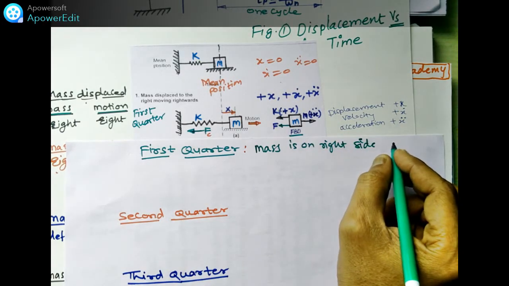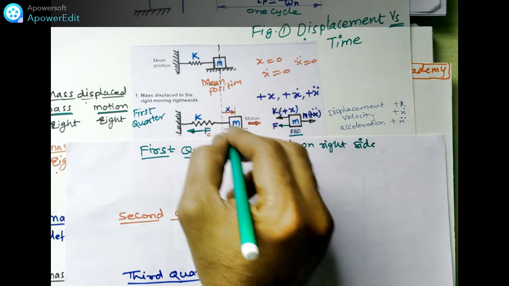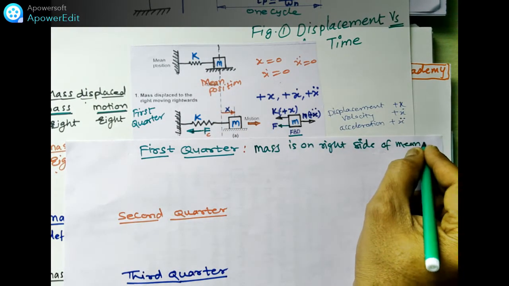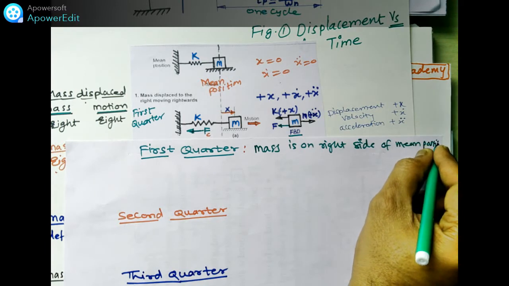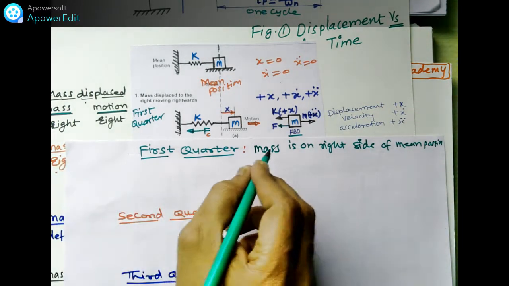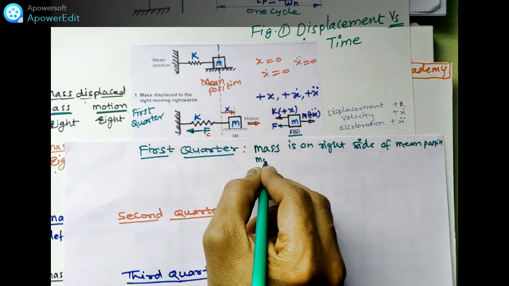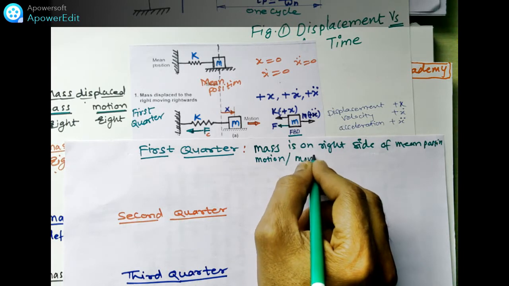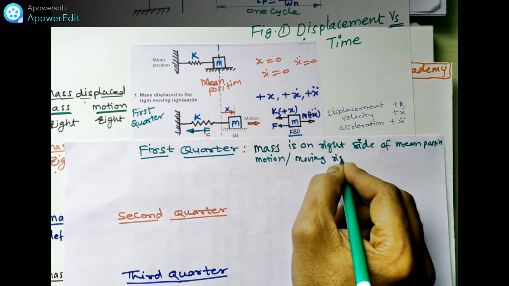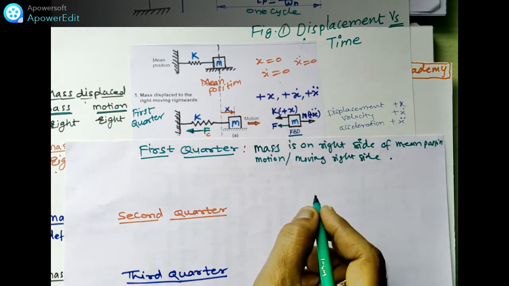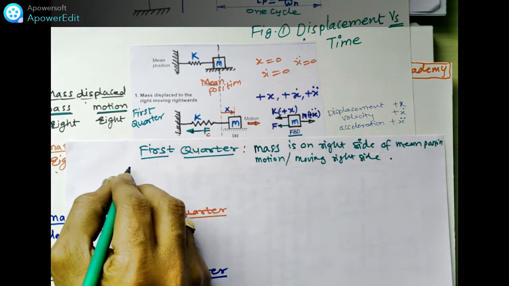Okay, this is the position of equilibrium or mean position, and the mass is moving towards the right side. So we are using D'Alembert's principle here.